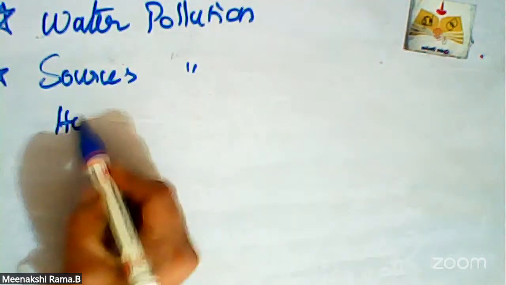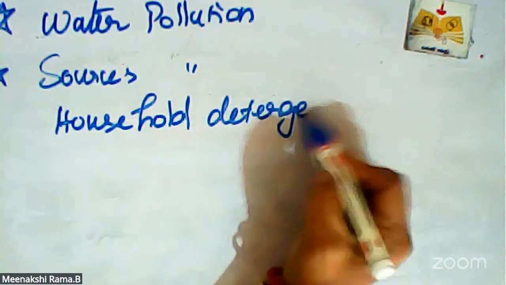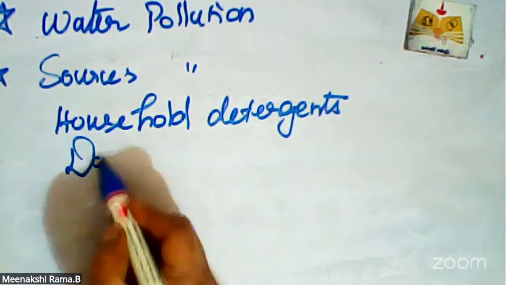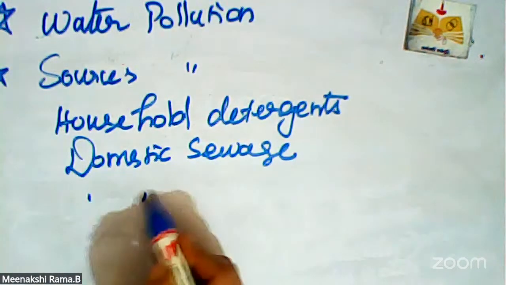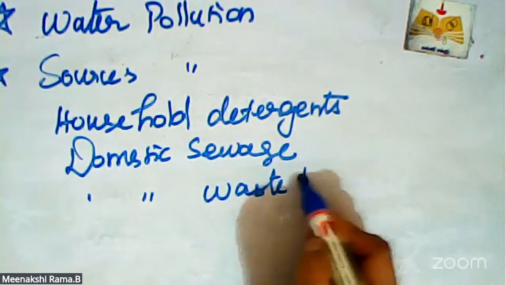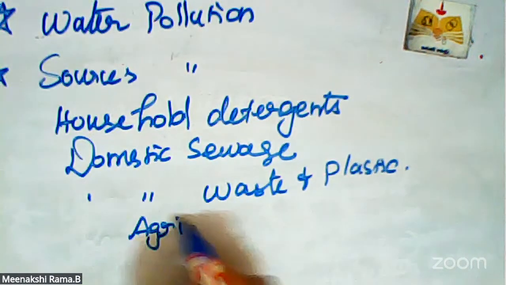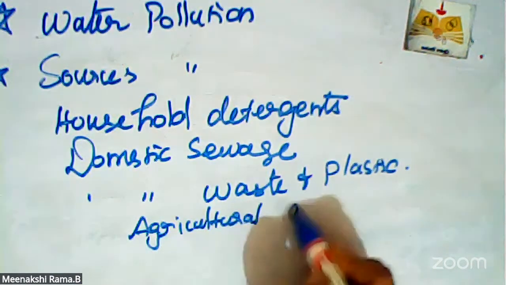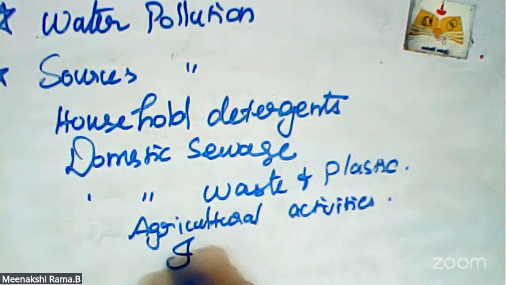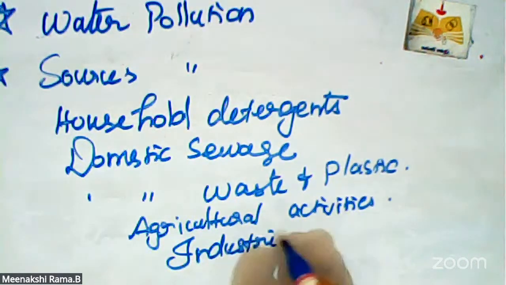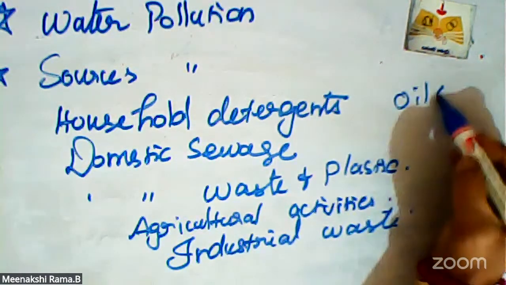Subheadings are household detergent, domestic sewage, domestic waste and plastic, agricultural activities, industrial waste, oil spill and thermal pollution.